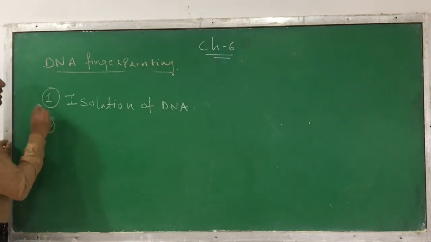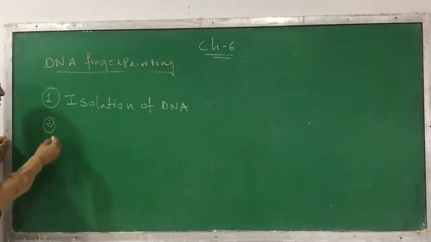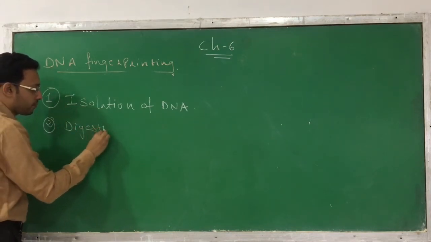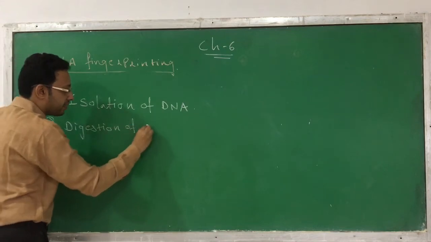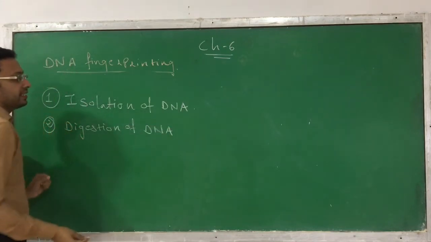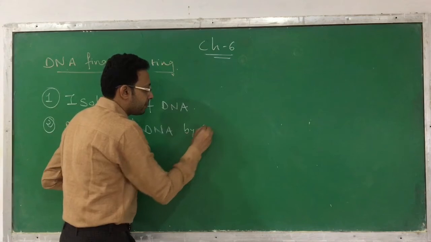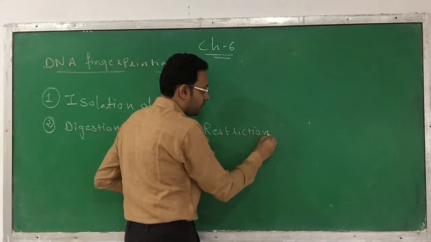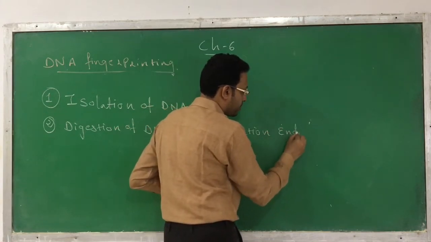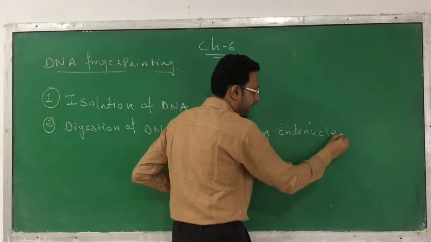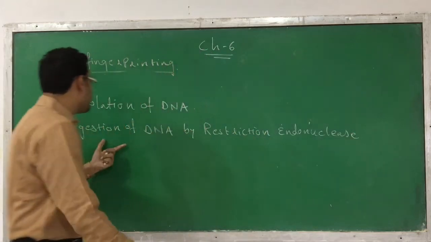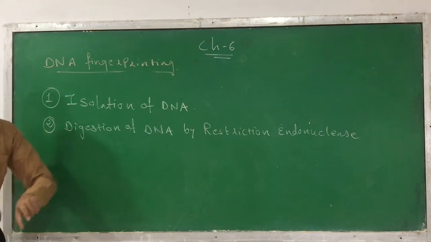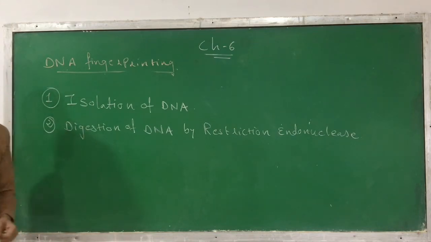The second step involved in DNA fingerprinting is digestion of DNA, meaning breakdown of this DNA by an enzyme called restriction endonuclease. Which enzyme? It is restriction endonuclease. With the help of this enzyme, we digest this isolated DNA. And due to digestion, the DNA converts into fragments, small pieces.